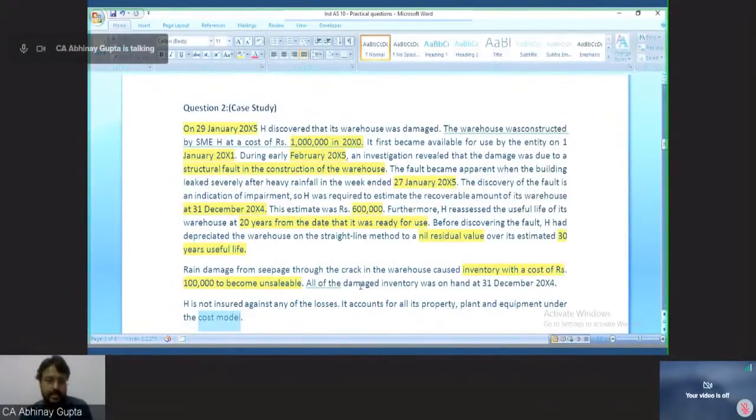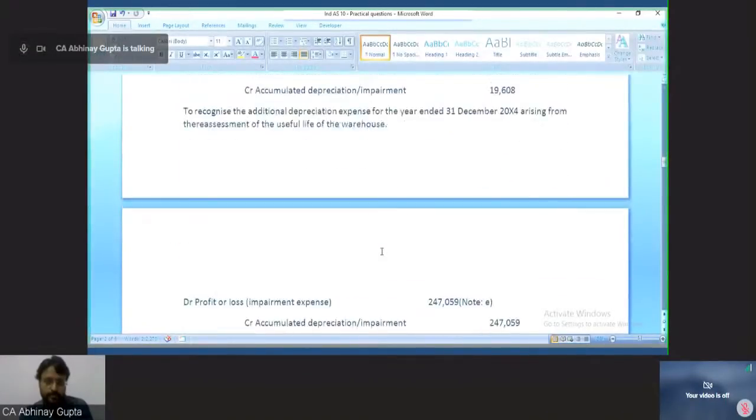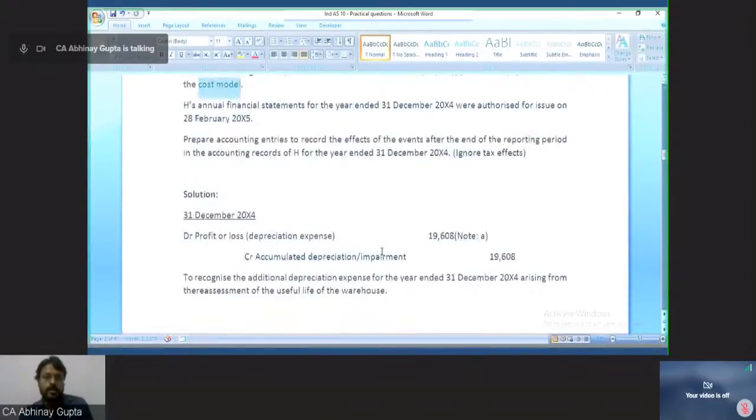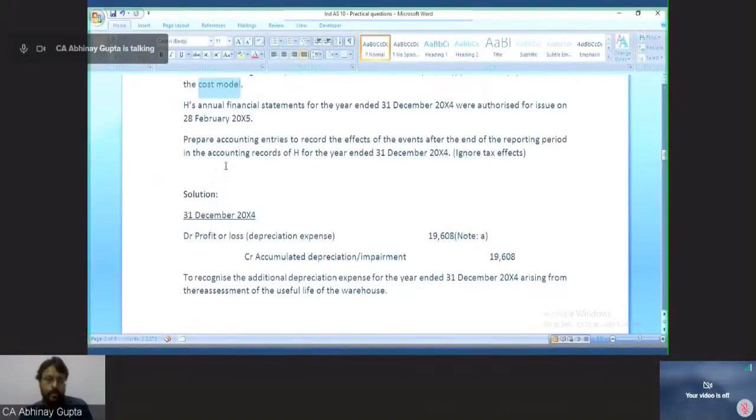Okay, so let's discuss the solution. First of all, the question was asking to prepare journal entries or accounting entries to record the effects of these facts.